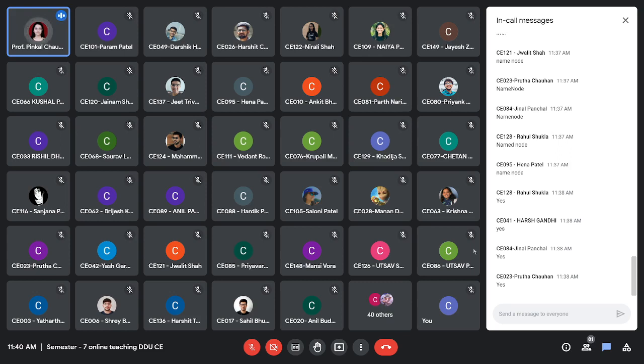So I hope all of you are with me for name node, data node, and secondary name node. The duties of all three are clear to everyone? Great. So you will see these as the actual daemons when you install Hadoop.